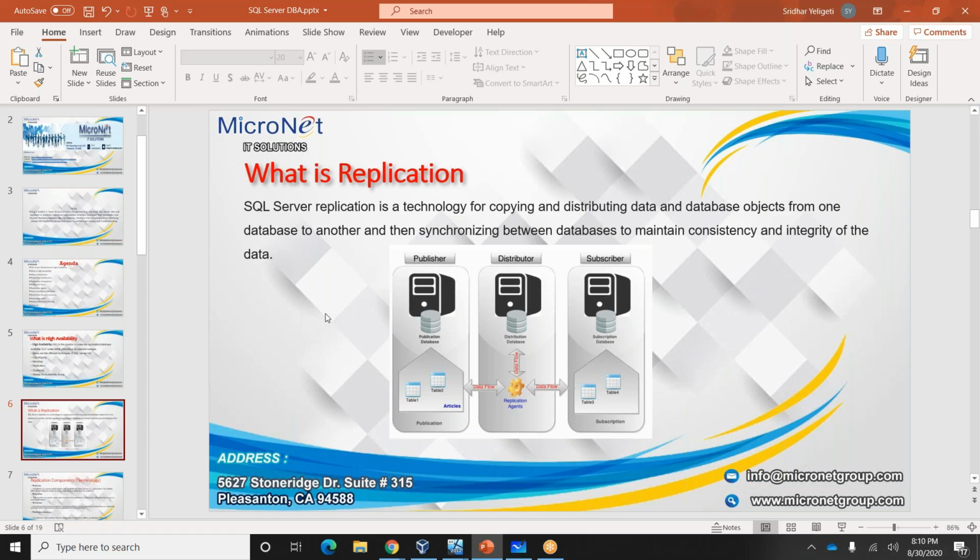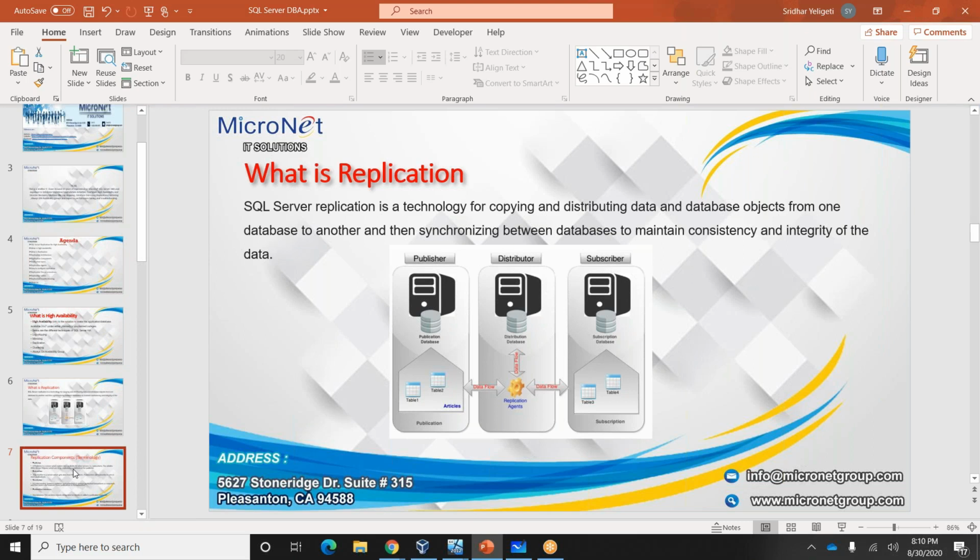The subscriber is the destination server. The distributor server is a medium between publisher and subscriber. Whatever transactions happen on the publisher server are copied to the distributor. From the distributor, some agents work on this, and the data is copied to the subscriber. Okay, let's go to the next slide.